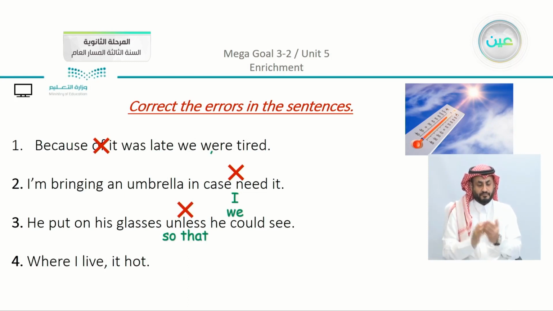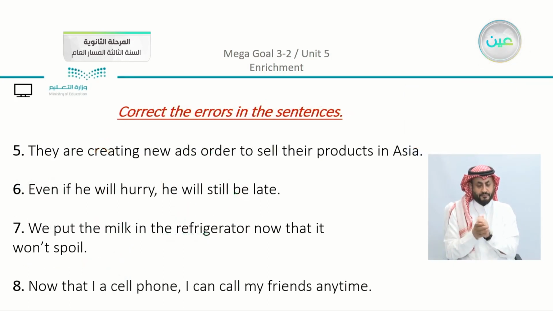We have here the fourth one, where I live, it's hot. So it is a very short sentence here, and we can see that their structure is incorrect, and we have here, it is hot. Now this is an easy exercise that we're going to complete here. Number 5, they are creating new ads order to sell their products in Asia. So there's something missing here. To read it again, we can see that we have, yes, there is something missing, and we're going to add